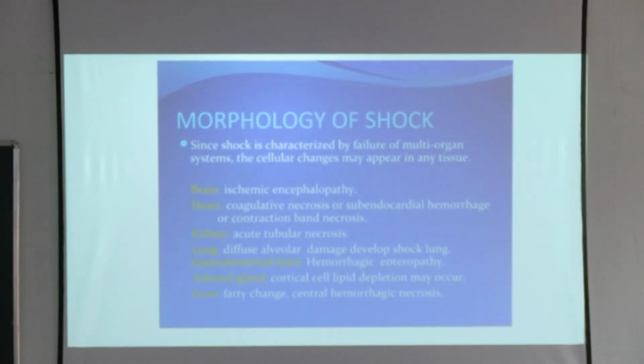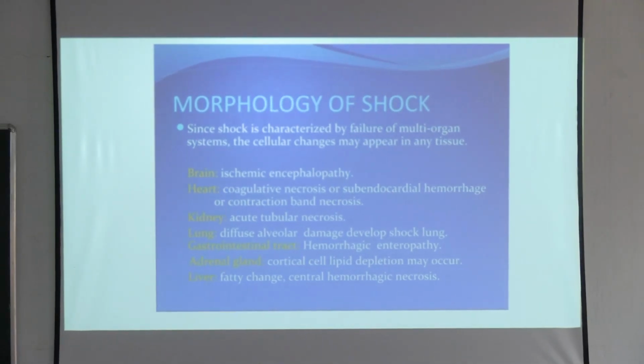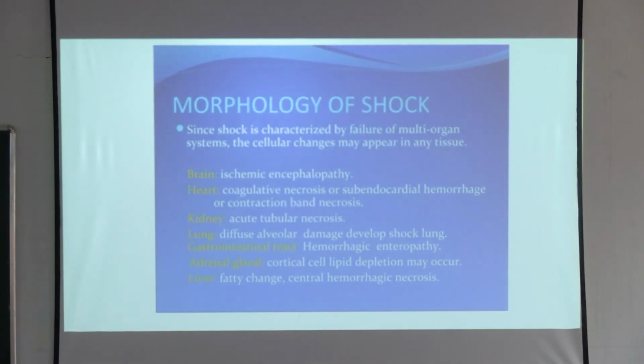So, the morphology of shock: what happens? Since shock is characterized by failure of the multi-organ system, cellular changes start to appear in all these organs. In the brain you will see ischemic encephalopathy. Heart, there will be coagulative necrosis. Kidney, you will see acute tubular necrosis.